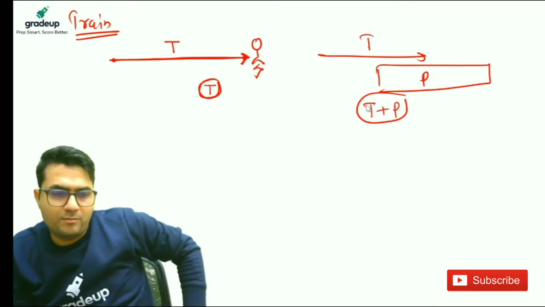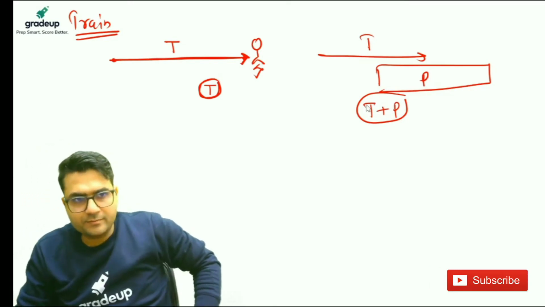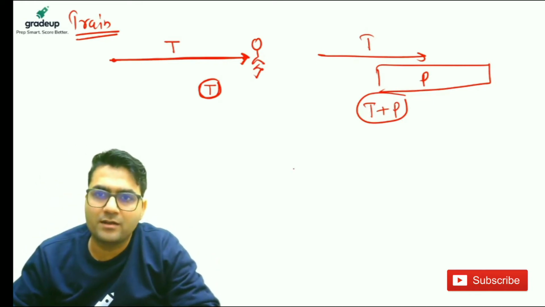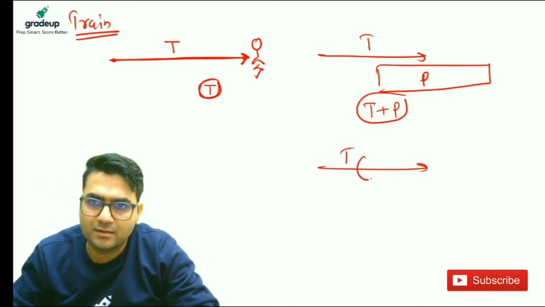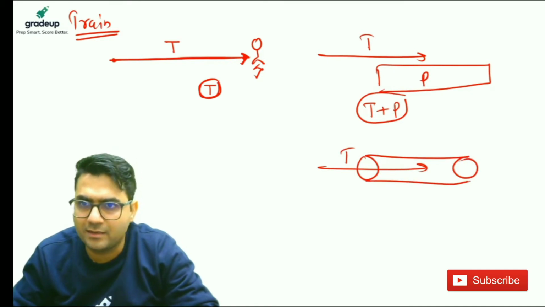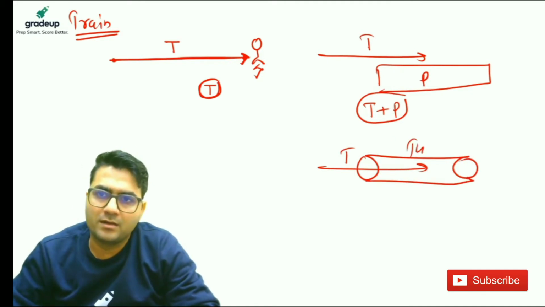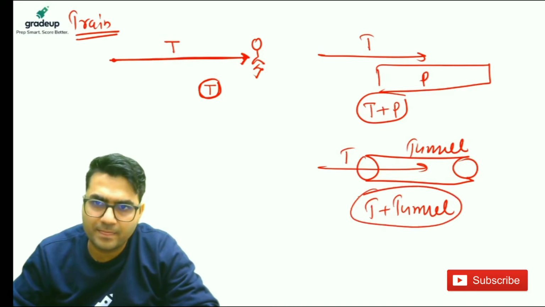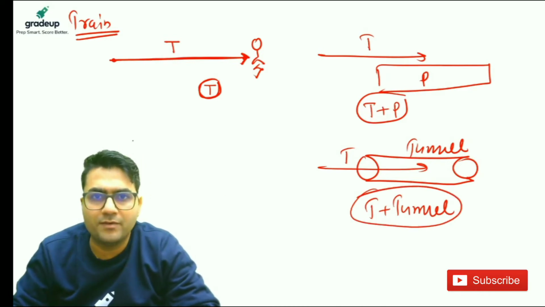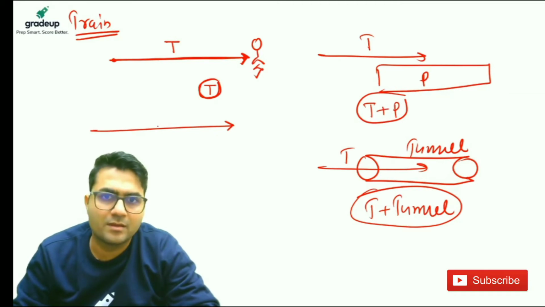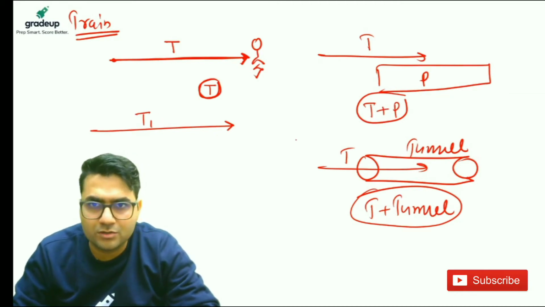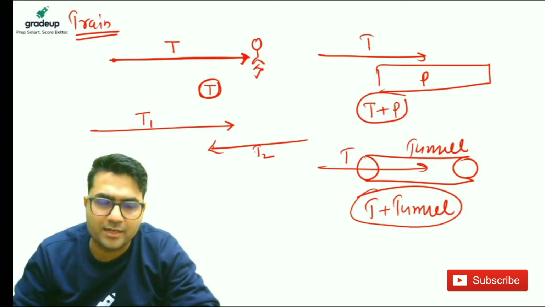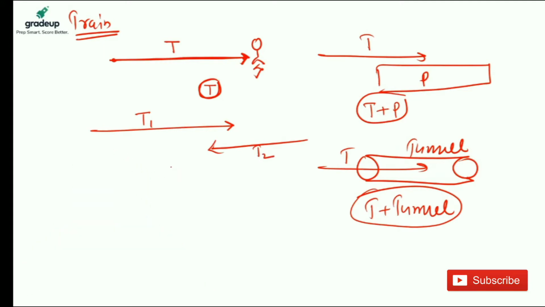Perfect. Now if a train crosses a tunnel, then to cross this tunnel, the train will cross train plus tunnel length. If a train crosses another train in the opposite direction, then to cross each other, they will cross T1 plus T2 distance.